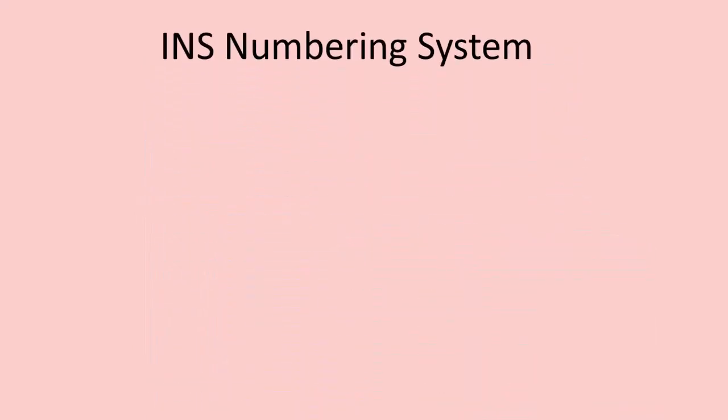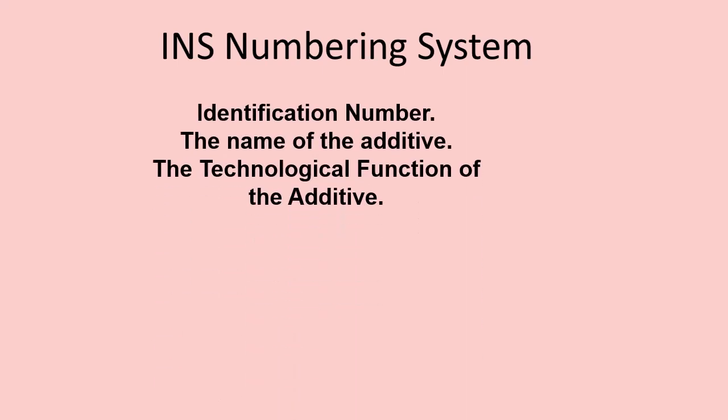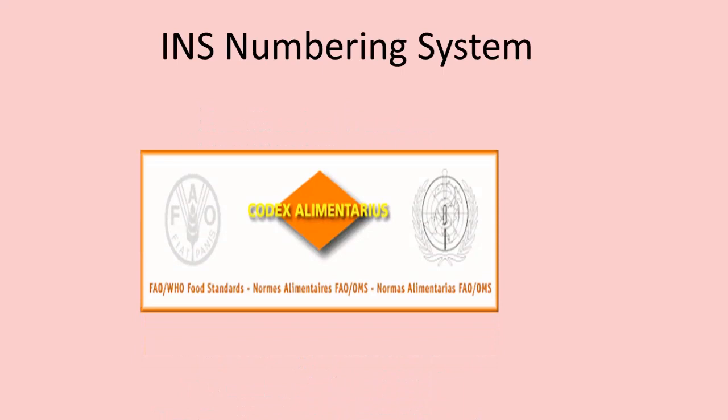INS, International Numbering System for Food Additives, is a Codex-sponsored numbering system. It is set out in 3 columns providing identification number, the name of the additive, and the technological function of the additive. This coding system is developed by Codex Alimentarius Commission Committee on Food Additives and Contaminants. Again, it is based on E-system.